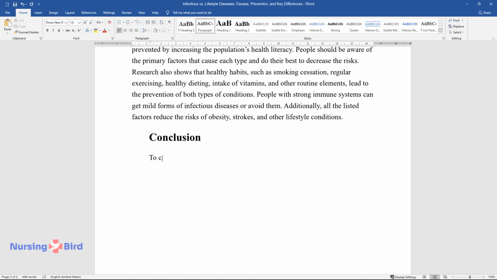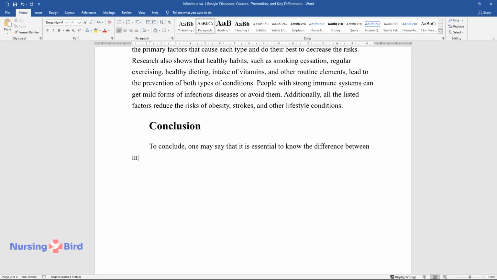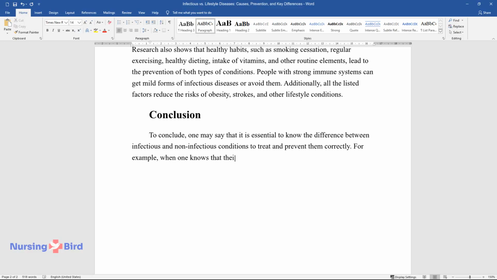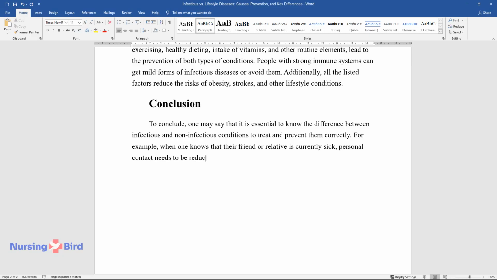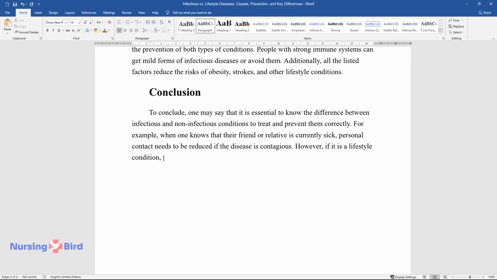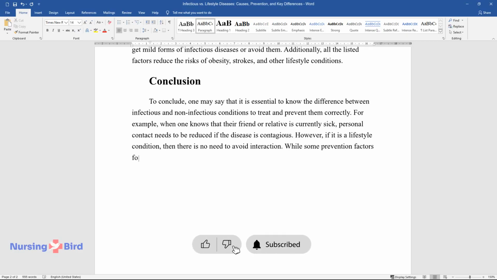Conclusion. To conclude, one may say that it is essential to know the difference between infectious and non-infectious conditions to treat and prevent them correctly. For example, when one knows that their friend or relative is currently sick, personal contact needs to be reduced if the disease is contagious. However, if it is a lifestyle condition, then there is no need to avoid interaction. While some prevention factors for these two disease groups, including healthy dieting, match, others are different.